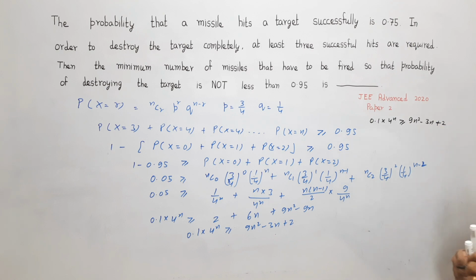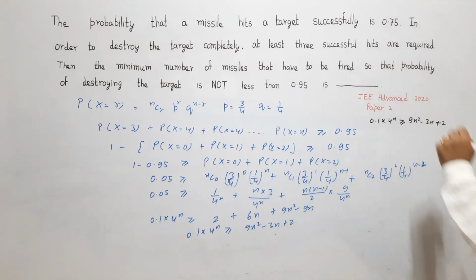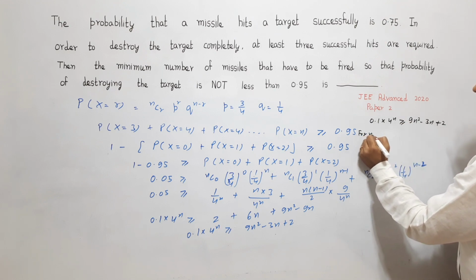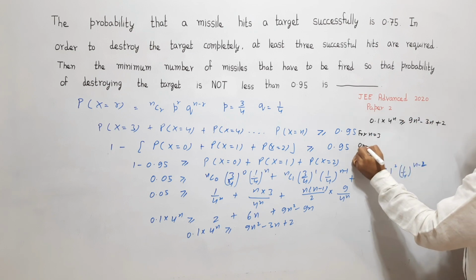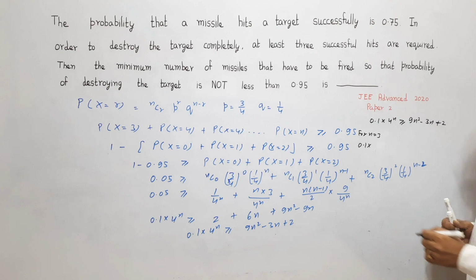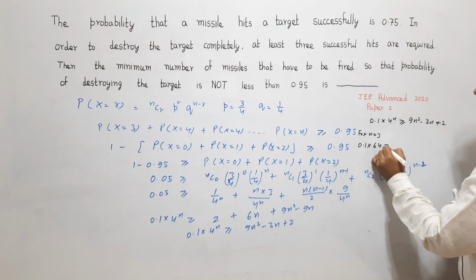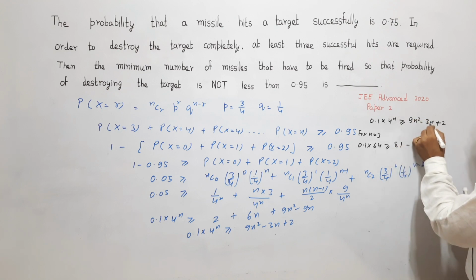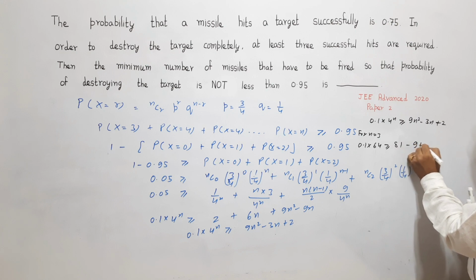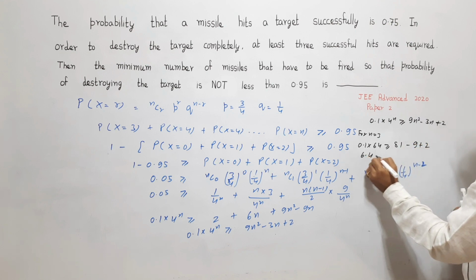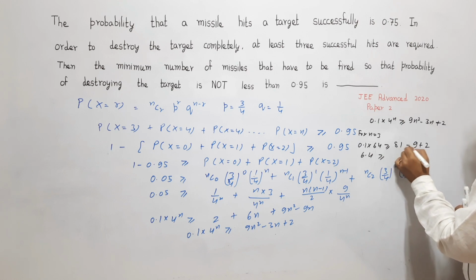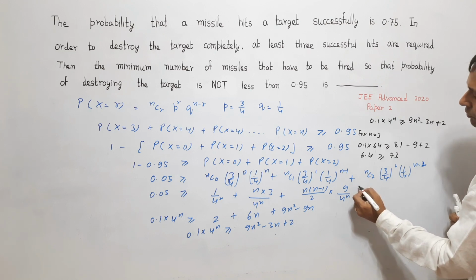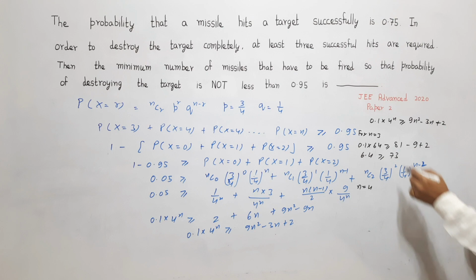So here if I put n equal to 3, what I get is 0.1 into 4 to the power 3, which is 64, should be greater than or equal to 3 3s are 9 into 9 is 81 minus 3 into 3 is 9 plus 2. So my 6.4 should be greater than or equal to 72 plus 2 is 73. So this is not satisfying, correct? Then I will put n is equal to 4.